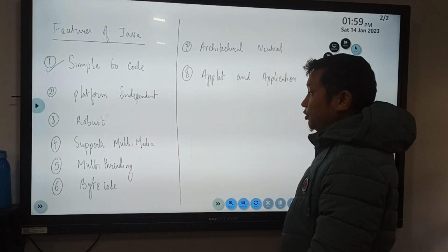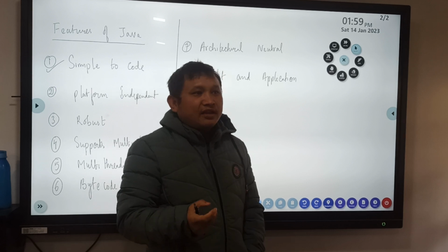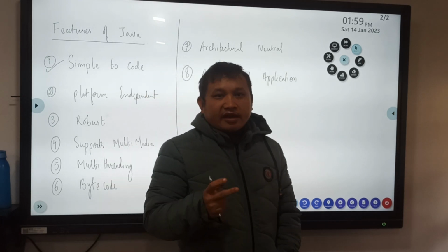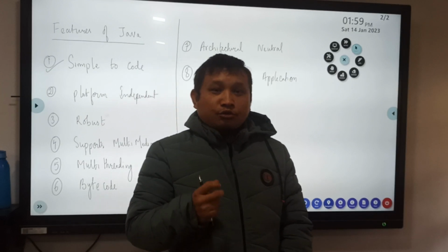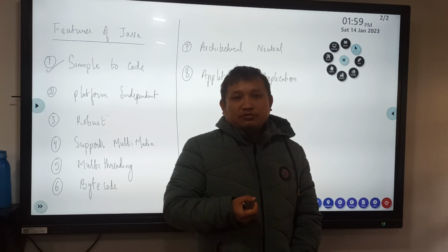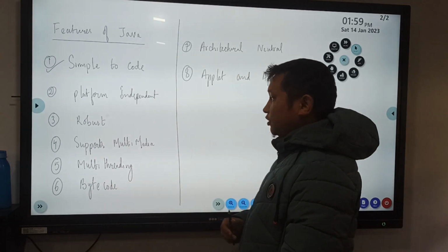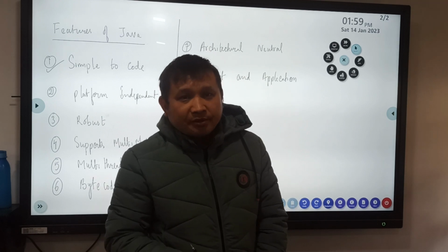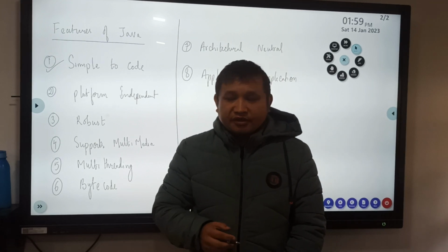Next is robust. Robust means strong. Java is very strong because of its error handling. The error handlers in Java are known as exception handlers. In Java, exception handlers are very strong, and there are various exception handlers used in Java, which makes Java very popular. Next, it supports multimedia. Java supports all kinds of multimedia plugin devices. That's why Java is also popular in that way.